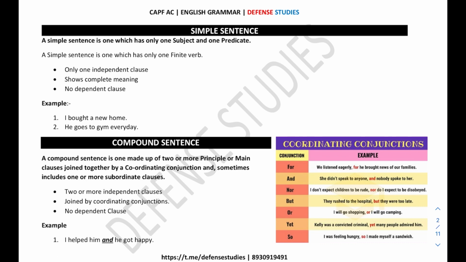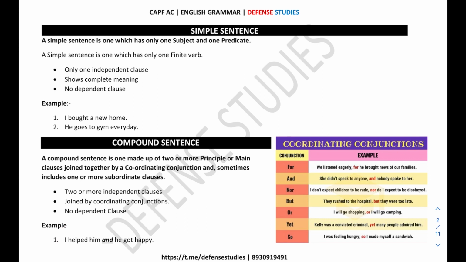तो इसके बाद आप देखिए compound sentence. What is the third criterion to identify a compound sentence? It is basically joined by a coordinate conjunction. And what are coordinate conjunctions? These are the coordinate conjunctions. Let's take an example: I helped him and he got happy. Now if you see, I helped him is an independent clause. It has its own meaning. Now, he got happy. Why?